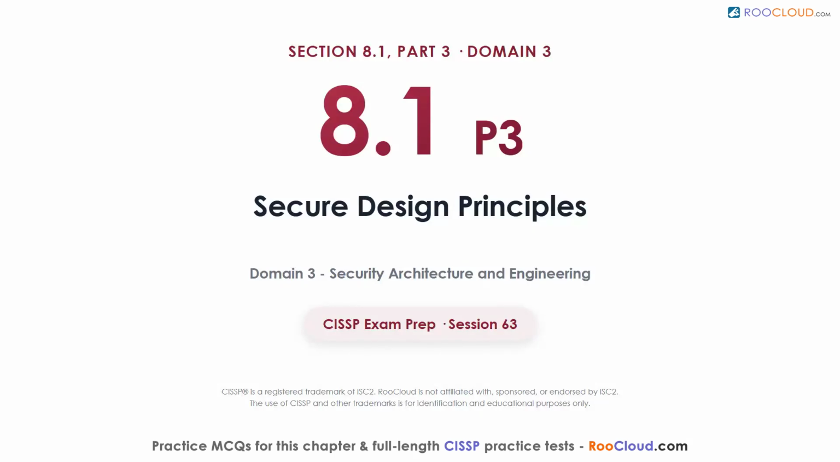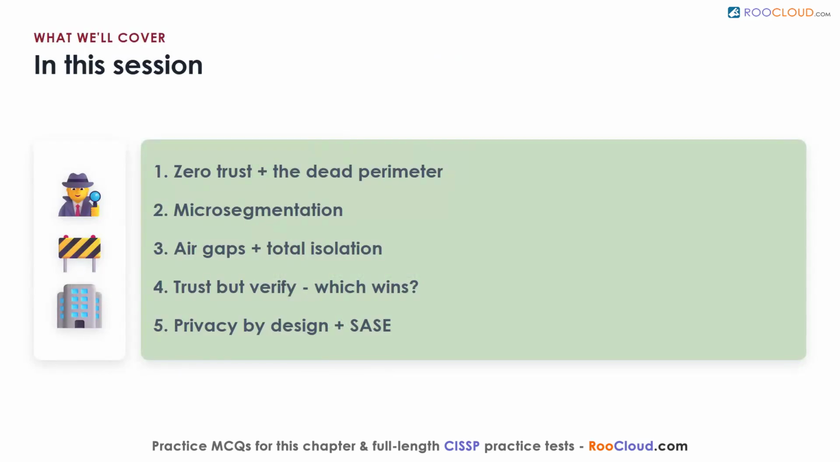Welcome to Section 8.1, Part 3. This is the 63rd session of the CISSP exam prep series. This part finishes our set of secure design principles. In this session, we'll rethink where trust lives in a modern network.